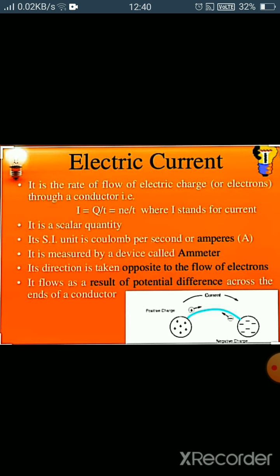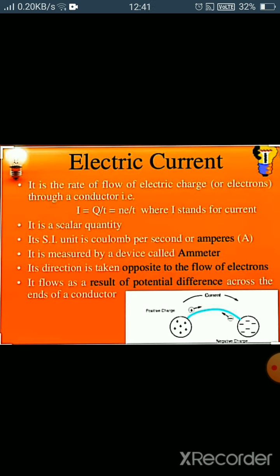Now, electric current. What is electric current? The flow of charge per unit time is called the electric current. It means how much electric charge is transferred in a single second. And electric current is denoted by capital I. So the formula will be I equals Q by small t. Q is the charge and small t is denoting the time period, right?